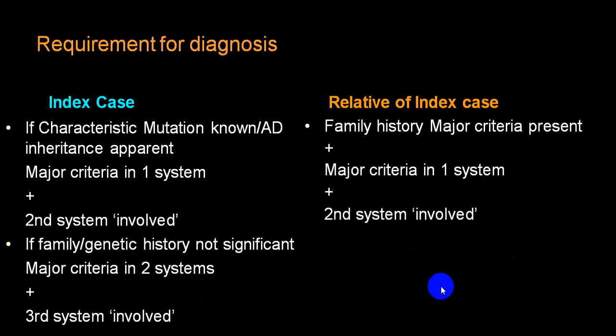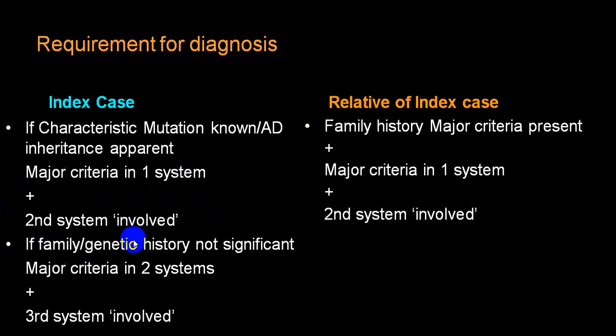Depending upon that, you label that as Marfan syndrome. This is the same as what we mentioned before: strong family history, genetic criteria positive, with 1 major criteria in 1 system and 2nd system also involved. By and large, we consider aorta and ectopia lentis.